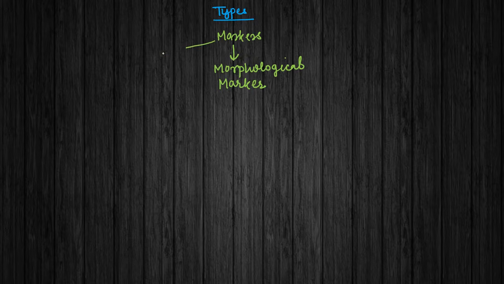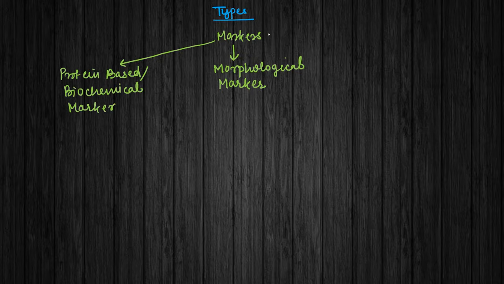The second type of marker may include protein based. It may be a protein based marker, or sometimes we call it a biochemical marker. And the third category is molecular marker. So this is our topic of discussion, the molecular marker. This molecular marker again has different categories. So let's take a few examples of the different markers that fall under the molecular markers.